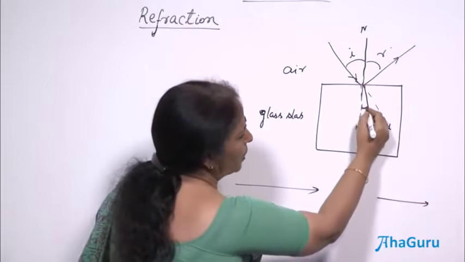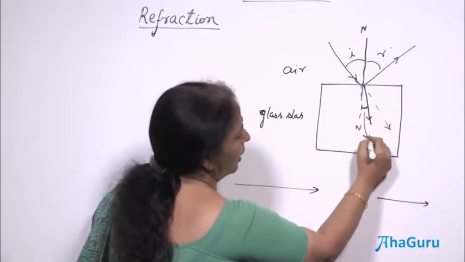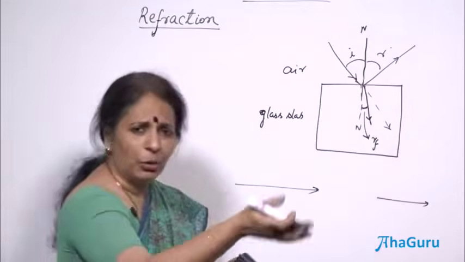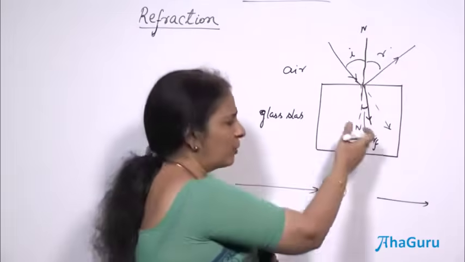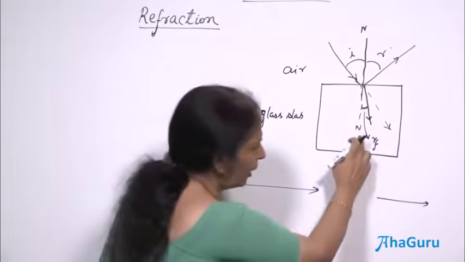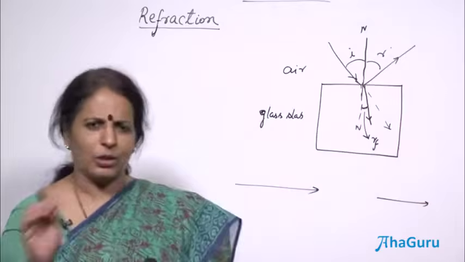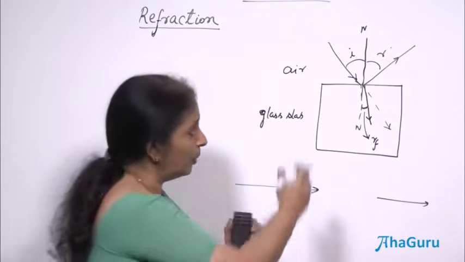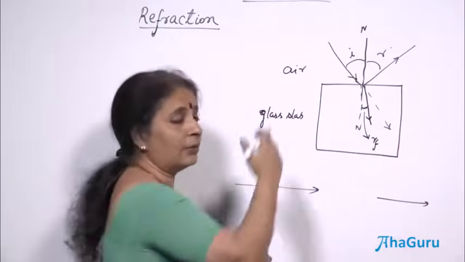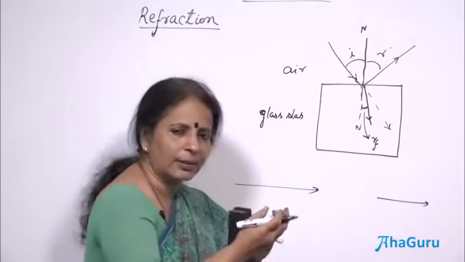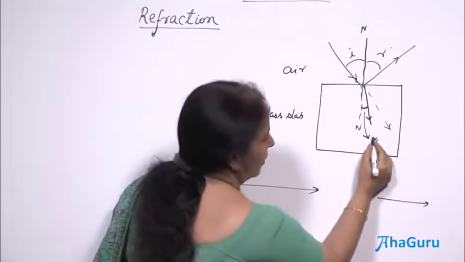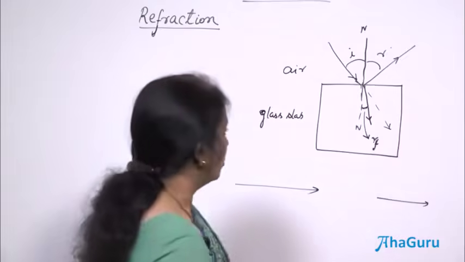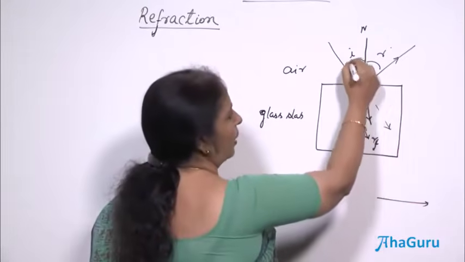What was supposed to be a straight line suddenly has become bent like this. So, now you have this small angle with the normal, which can be taken as RF, because I do not want to confuse this and that. In most diagrams this will not be there, because we will be talking only about refraction. Then you can mark it as R, as long as you specify clearly that R means the angle of refraction. But if you want to show both reflection and refraction, it is better to mark it with some other alphabet, like RF, for refraction. So, this is the angle of refraction, and this is the angle of incidence.